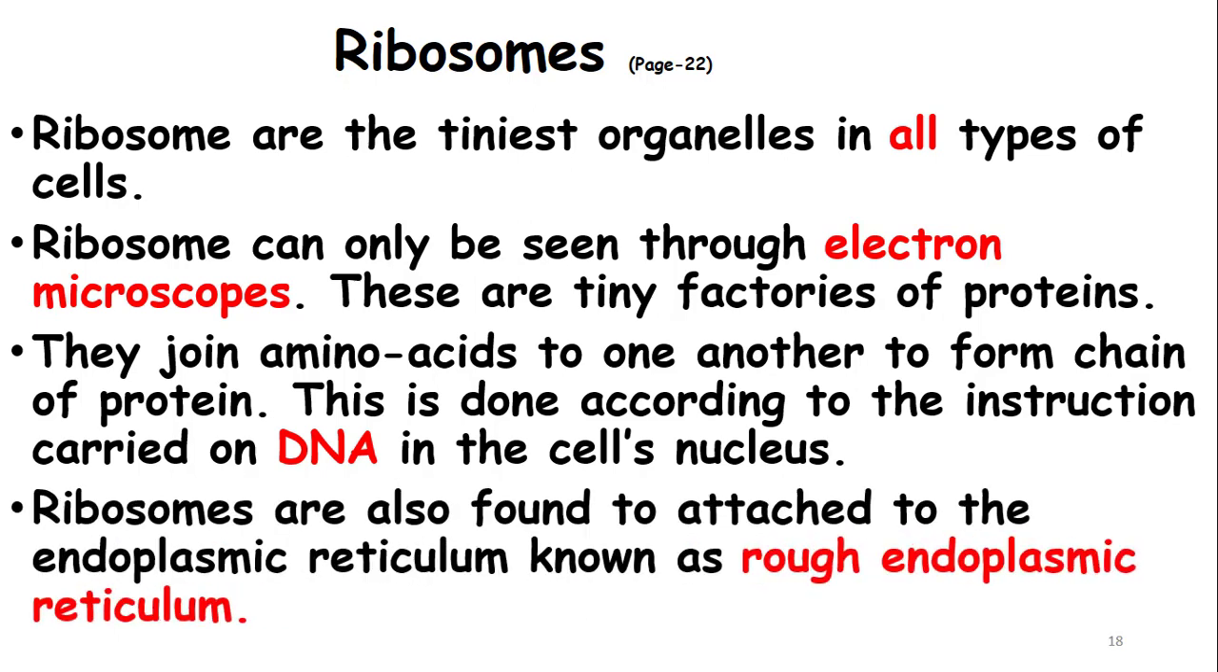Ribosomes are also found attached to the endoplasmic reticulum, known as rough endoplasmic reticulum. Now, the nucleus is surrounded by a nuclear membrane, the inner membrane and the outer membrane. The outer membrane is continuous to form the endoplasmic reticulum, the rough endoplasmic reticulum, because it contains ribosomes on it. The endoplasmic reticulum that contains ribosomes is said to be rough endoplasmic reticulum.